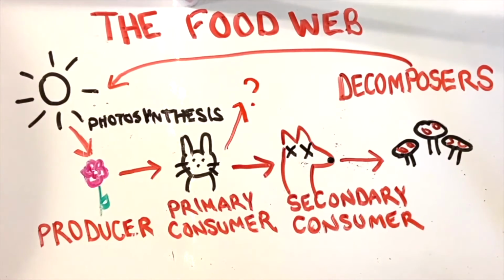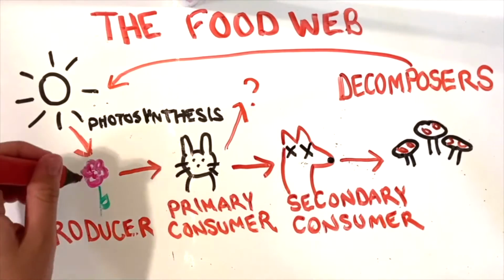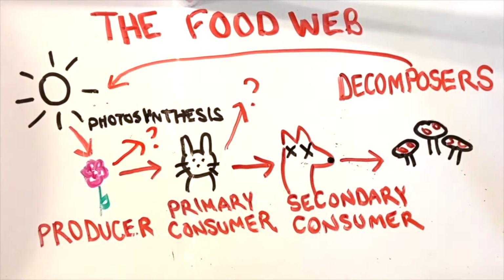And the reason it's called a food web instead of a food chain is because different animals could have come to eat the flower or the rabbit, creating a giant web of possibilities. So just to review, a food web consists of all the food chains in a single ecosystem. Each living thing in an ecosystem is part of multiple food chains, and each food chain, like our one here of a flower to the rabbit to the fox, is one possible path that energy and nutrients may take as they move through the ecosystem.